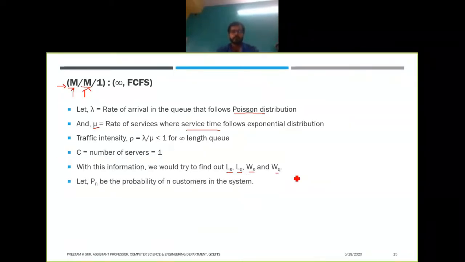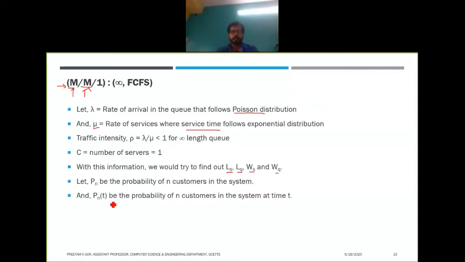So how will we do that? Let Pn denote the probability of n customers in the system. Also, let Pn of t be the probability of n customers in the system at time t.